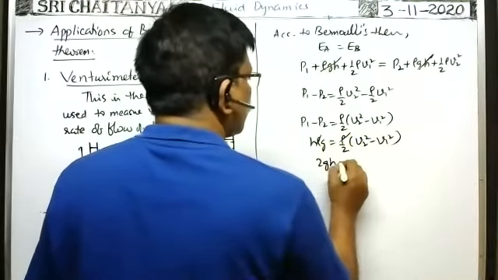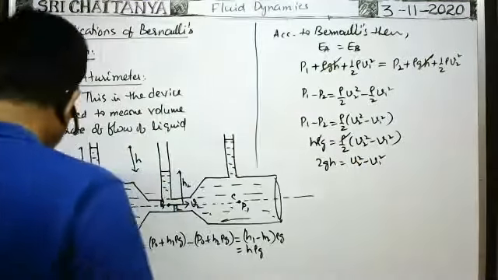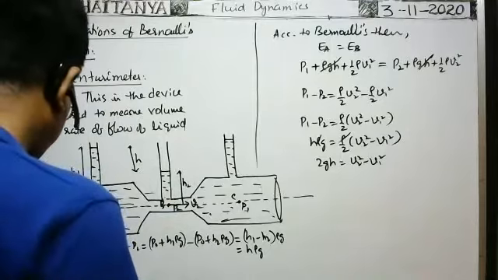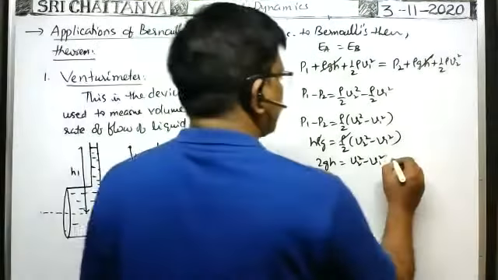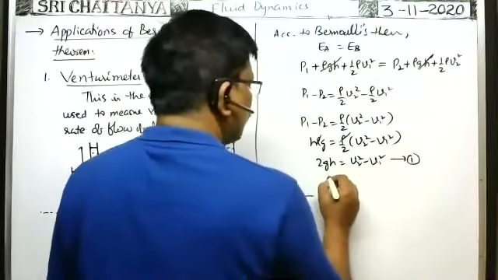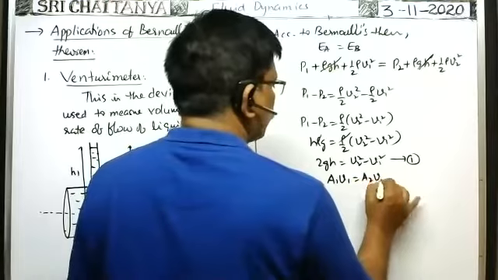Therefore 2ZH is equal to V2 square minus V1 square. So we need the volume rate of flow. This is equation 1. According to the equation of continuity, A1 V1 is equal to A2 V2.